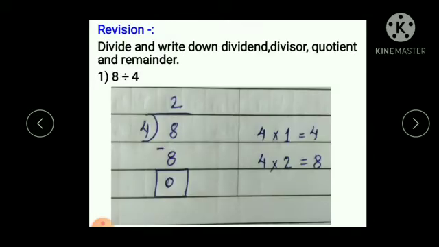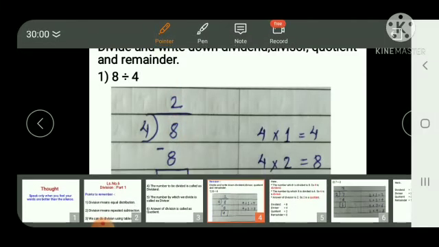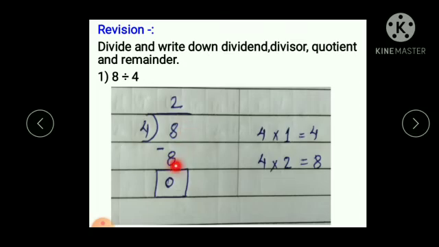Revision, let's see. Divide and write down dividend, divisor, quotient and remainder. See, 8 divided by 4. Here we divide 8 by 4. So, dividend is 8 and divisor is 4. So, see the table of 4. 4 ones are 4. 4 multiplied by 2 is equal to 8. Here 8 is given. So, 4 2s are 8. Now, subtract 8 minus 8, 0.